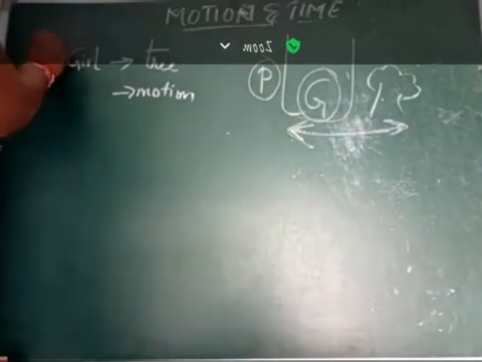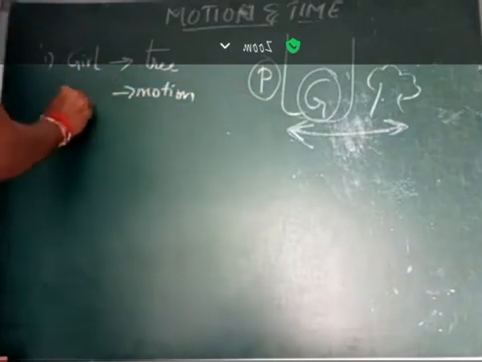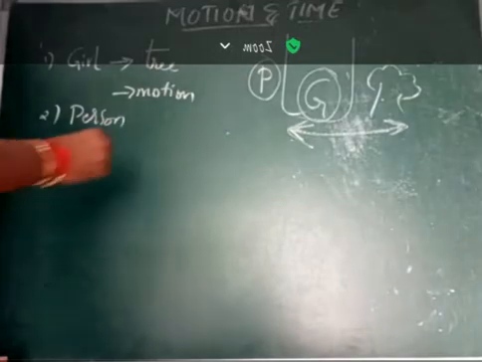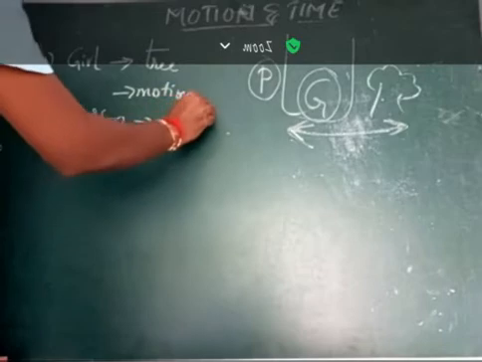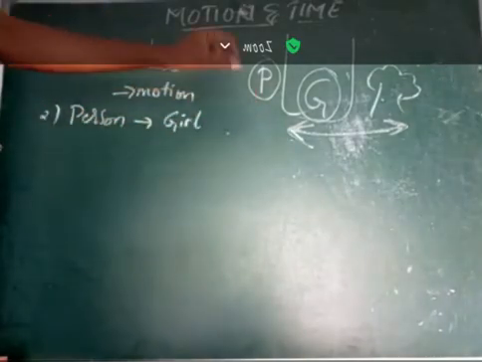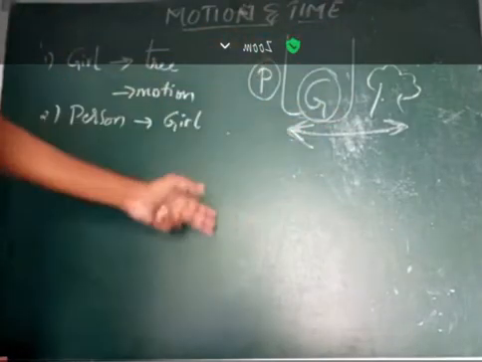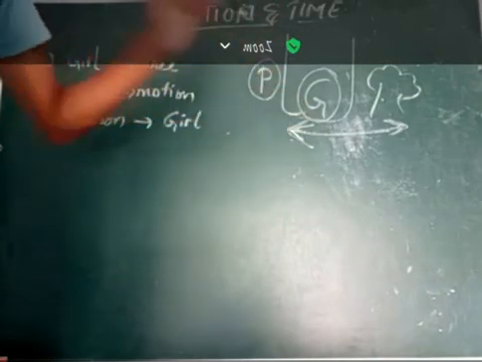Next, second question. What is the position of the person with respect to the girl? The person is at the same position, but only the girl is swinging. So he is at rest and the girl is in motion.